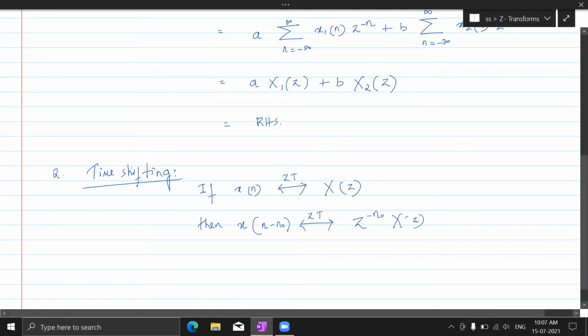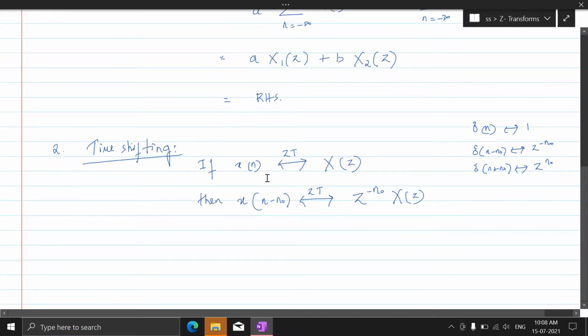Where have we seen this? We have seen this in the unit impulse function. What is that? Z transform of delta of n is 1. Z transform of delta of n minus n naught is z to the power minus n naught. Z transform of delta of n plus n naught is z to the power plus n naught. So that is what is being shown here. So they are all shifted versions of the delta function, or impulse function. So that needs to be proved here, and that is by the time shifting property. So let's see the proof for this.